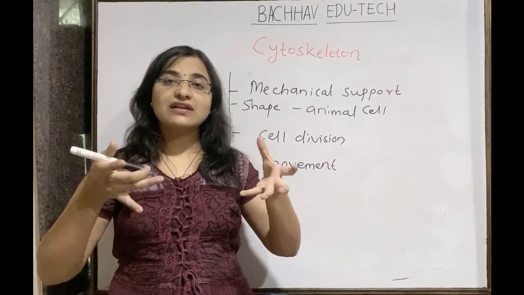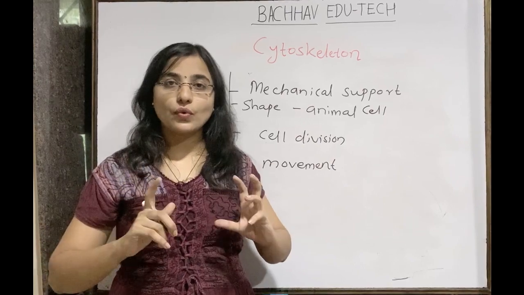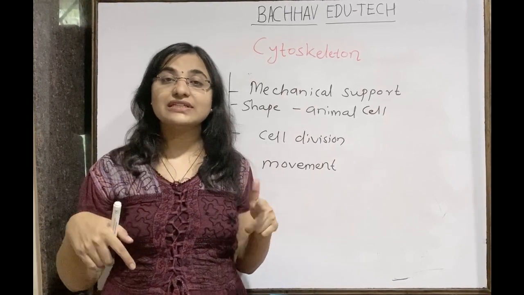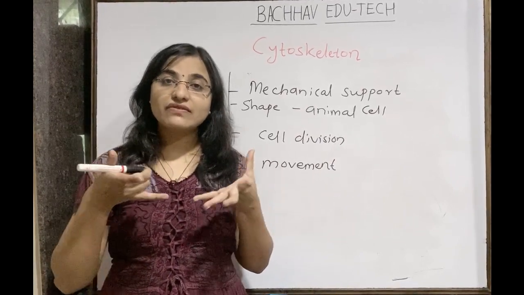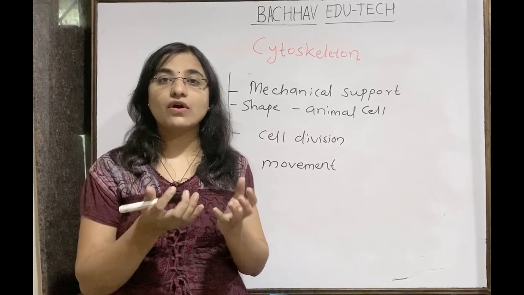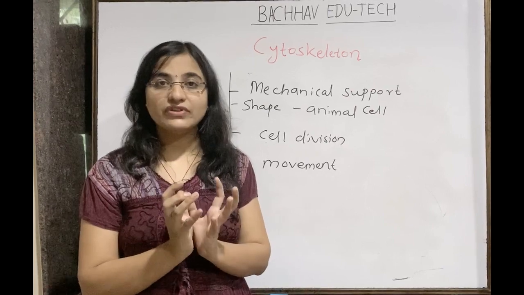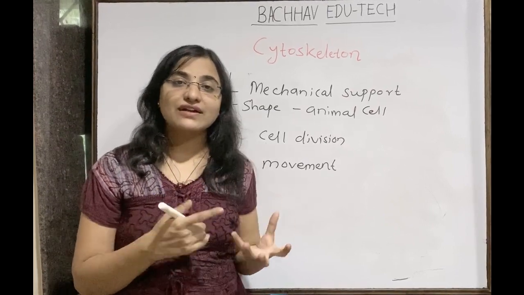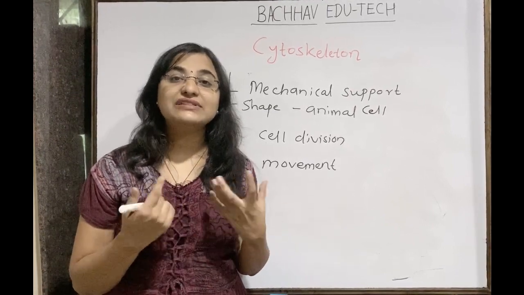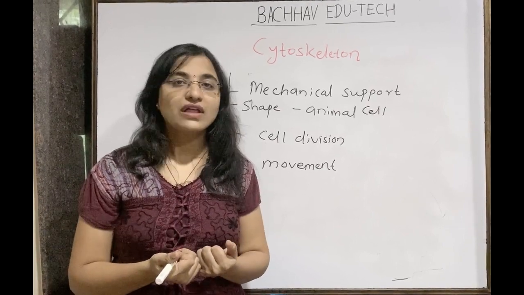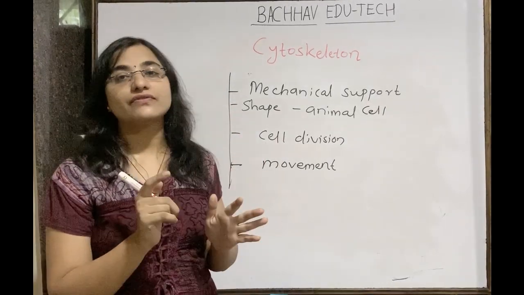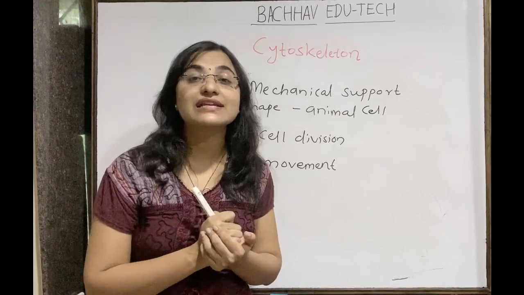But फक्त fat layer त्याला mechanical support देऊ शकेल का? No. So this kind of proteins are present inside the animal cell. That's why there is the rigidity or that kind of support for the cell with the help of the cytoskeleton. The cytoskeleton animal cell मध्ये नसेल तर animal cell काय होणार आहे? Collapse होणार. So that is the major and important function of the cytoskeleton when we consider the animal cell.